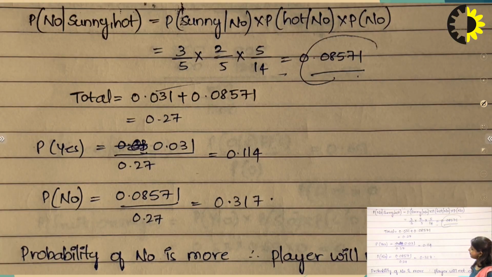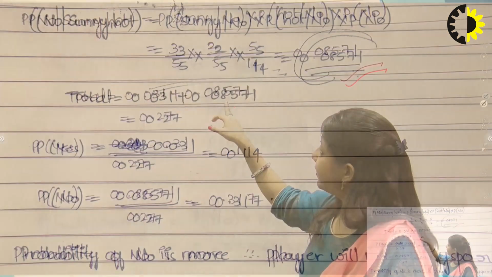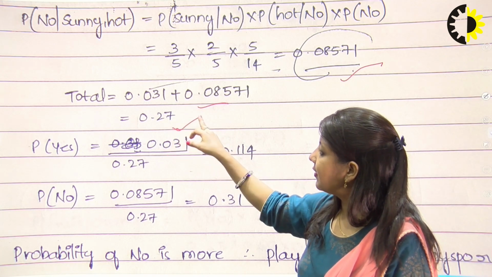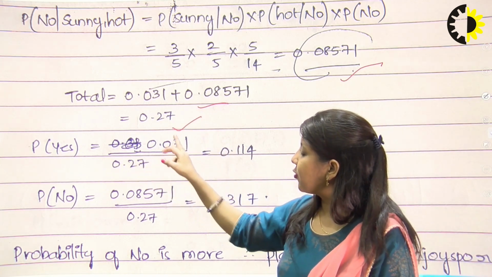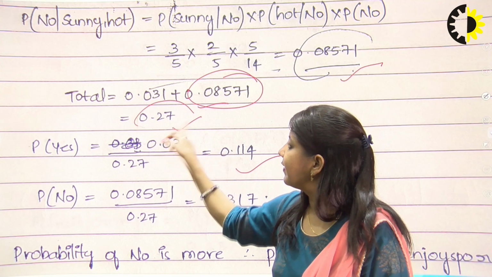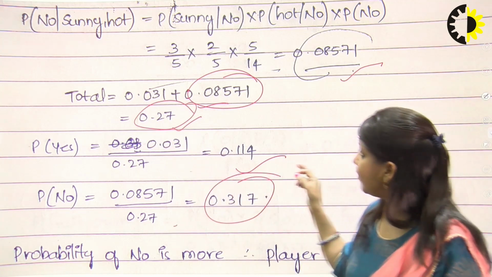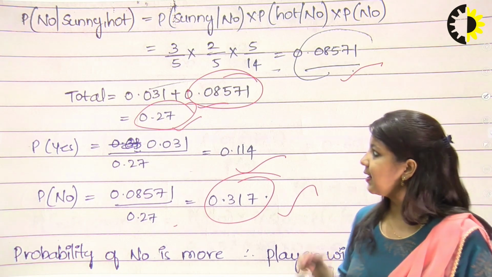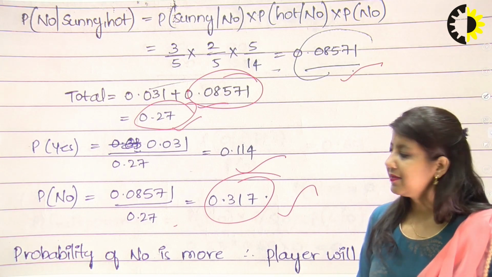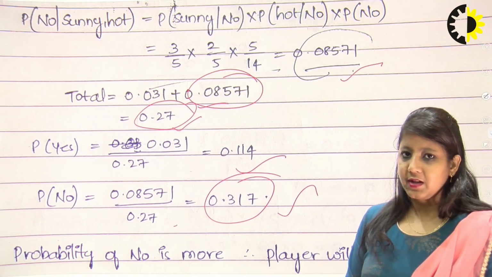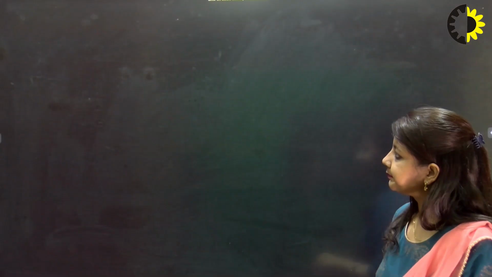Similarly, we calculate the probability of the no class. Which one is the highest probability? We sum it and find the maximum posterior probability. The sum is 0.27. So finally for the yes class the probability is 0.114, and for the no class it is 0.0857 divided by 0.27. So the maximum probability is of the no class. So Tom will not go outside to play when the weather is sunny and temperature is hot. This is the final example where we applied the Bayesian theorem on the data set to classify the data. Thank you very much.